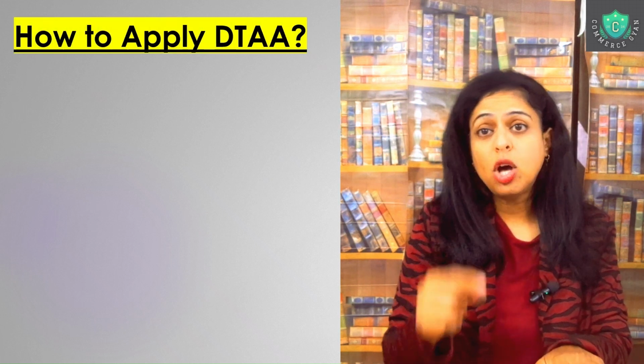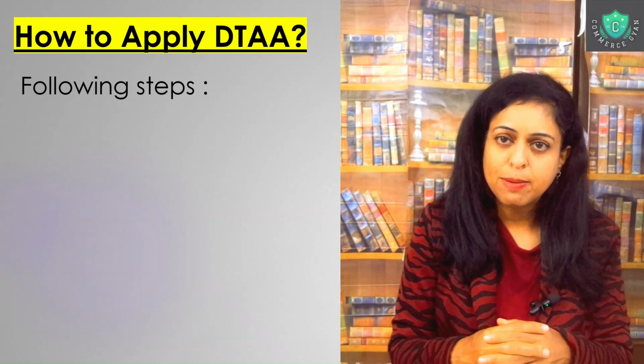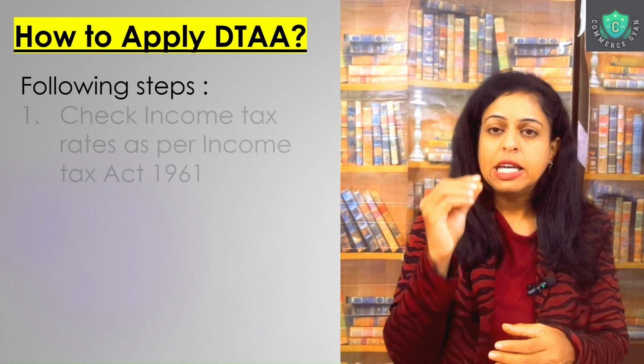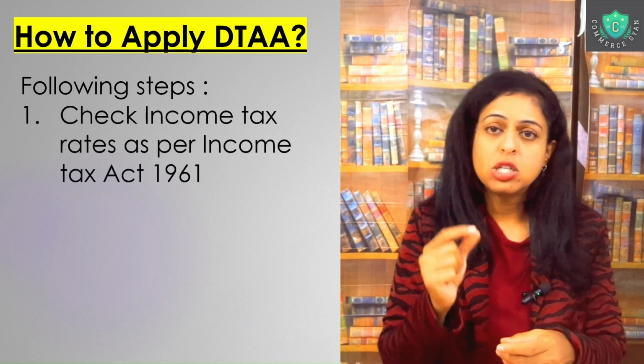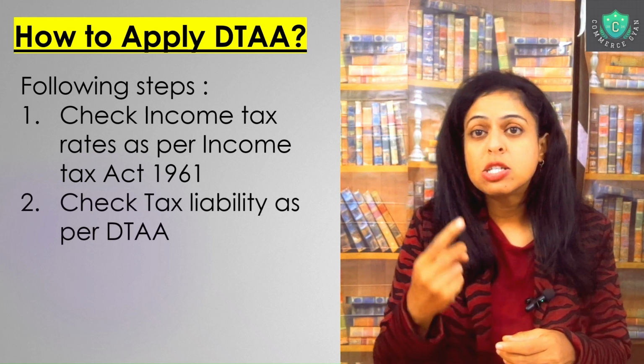the DTA becomes applicable. Now, how to apply this DTA? When you're checking whether the DTA is applicable and whether it can be used in a particular circumstance, what we have to see is the income tax rates on that particular type of income. So what is the income tax rate at which this particular income will be taxed? Second, we have to look at what is the tax in that agreement between two countries which is levied on that specified income.